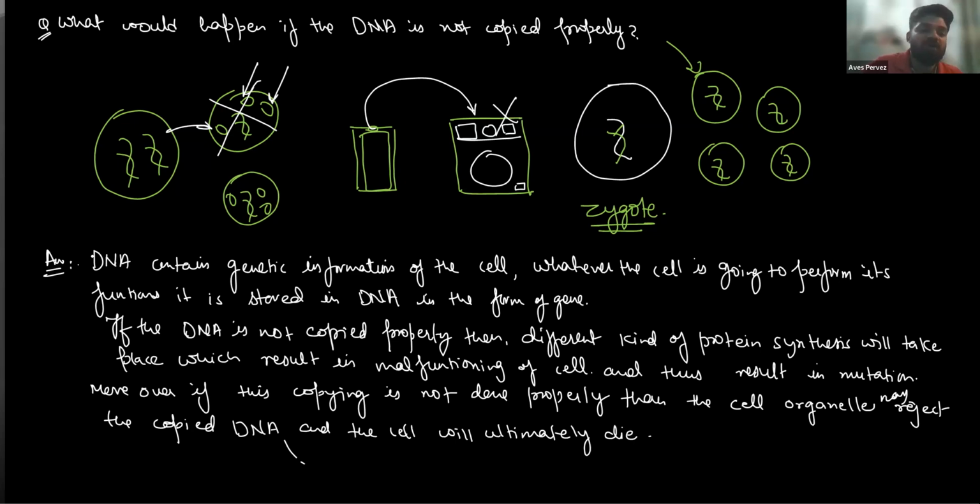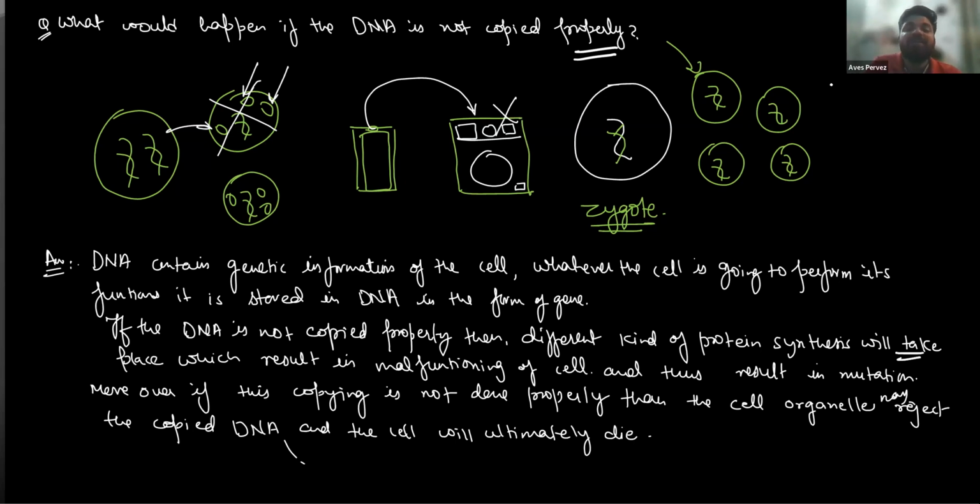So what is written here? What would happen if DNA is not copied properly? DNA contains the genetic information of the cell. Whatever function the cell is going to perform is stored in the DNA in the form of genes. If the DNA is not copied properly, different kinds of protein synthesis will take place. Why am I saying different kinds of protein synthesis?